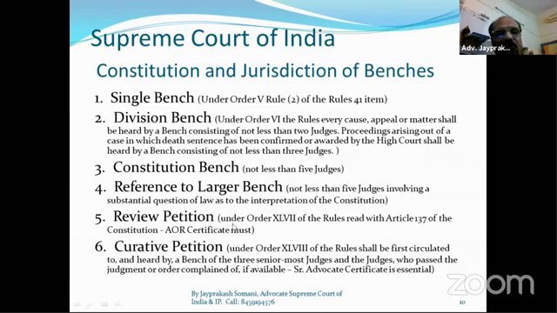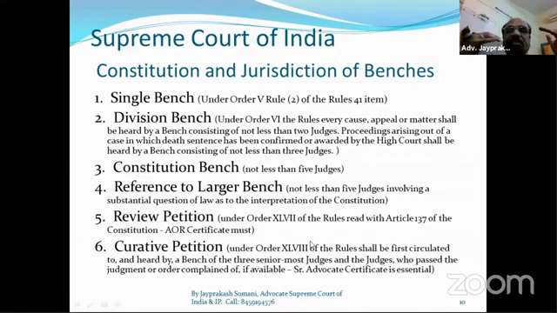See the curative petition condition: a 3 judges bench will decide that, and who pass the judgment, 2 judges and the 1 senior most judge is there. And a very important thing, a senior advocate certificate is essential for a curative petition. That is the condition of a curative petition.